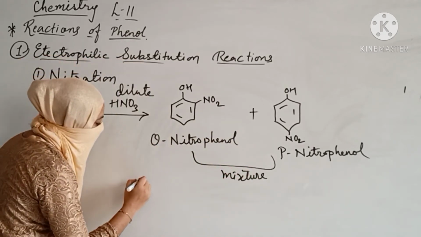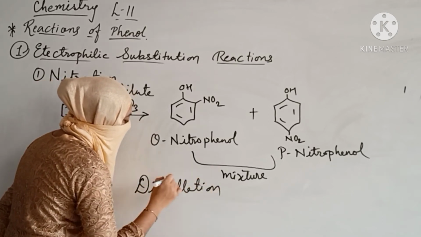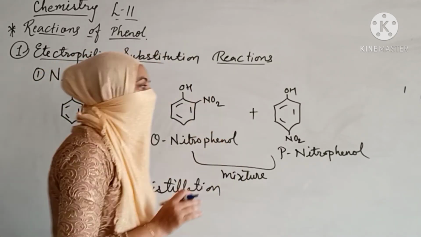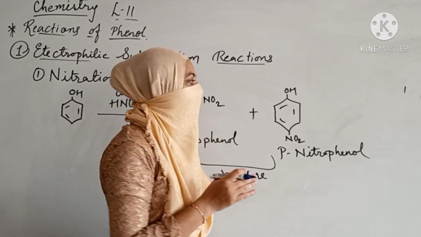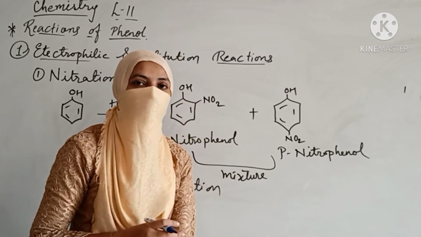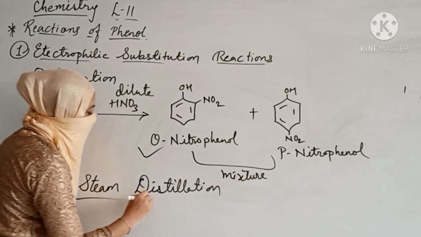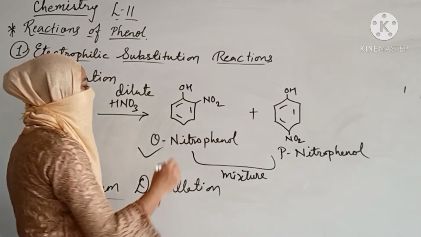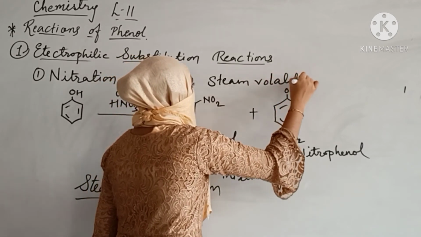So dear students, we are going to use distillation. Distillation is a process in which we are going to separate out this mixture. Now let me tell you, ortho-nitrophenol has a lower boiling point compared to para-nitrophenol. If in the board exam the question is asked how we are going to separate them, your answer is steam distillation. You are going to separate them by steam distillation. Reason behind it: ortho-nitrophenol is steam volatile. What does this mean?